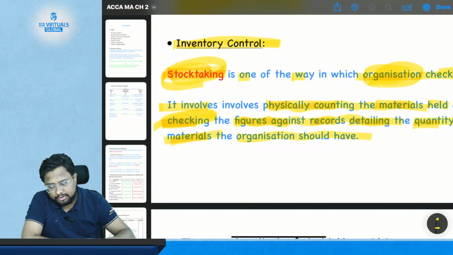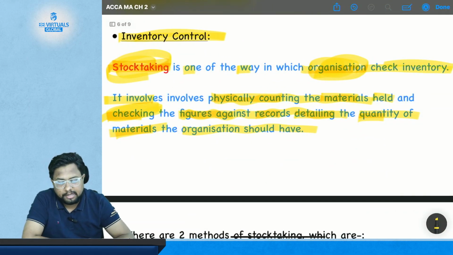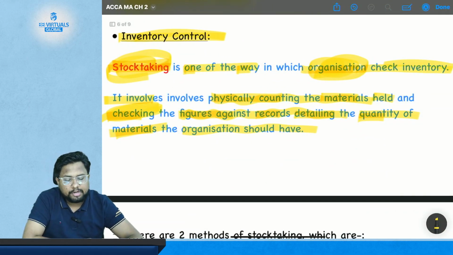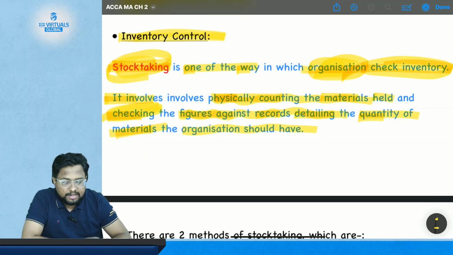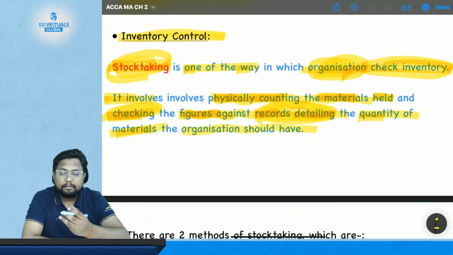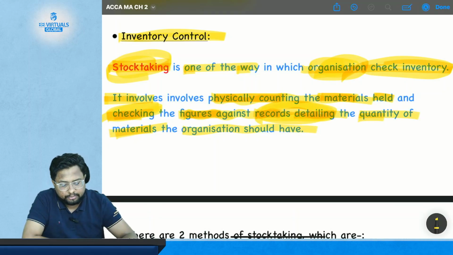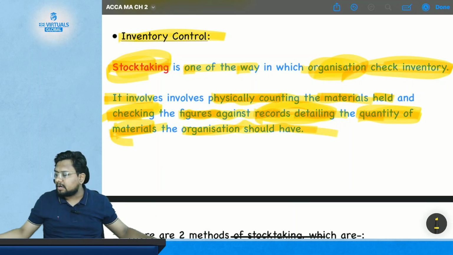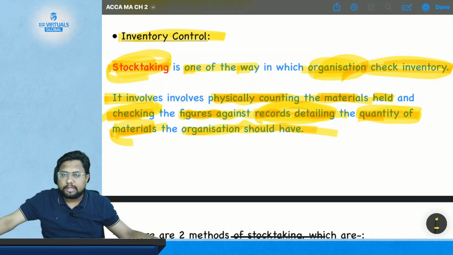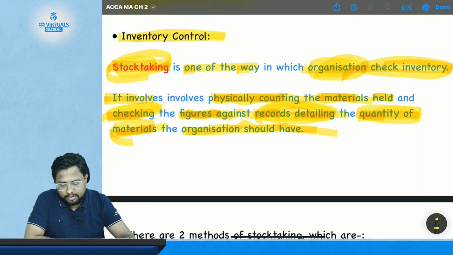Now coming to the notes. Stock taking is one of the ways in which an organization checks the inventory. It involves physically counting the material held and checking the figures against records detailing the quantity of material the organization should have. So this is about stock taking, where you first go for the physical count, then you check it with the details of the records. So this is all about inventory control.